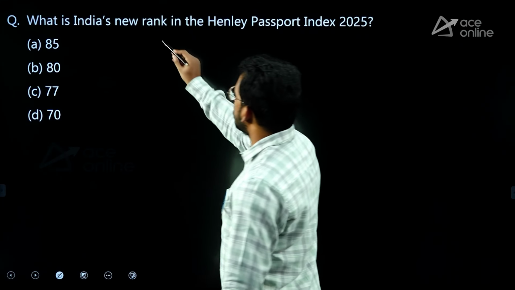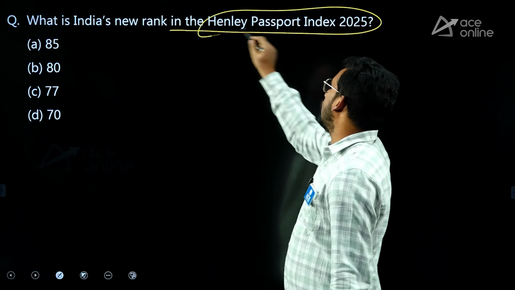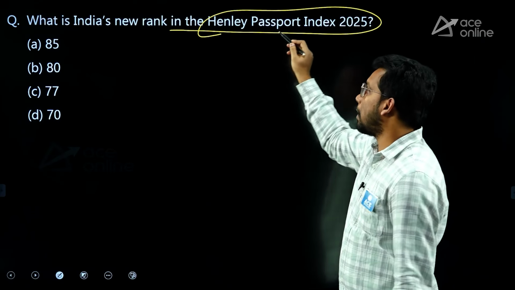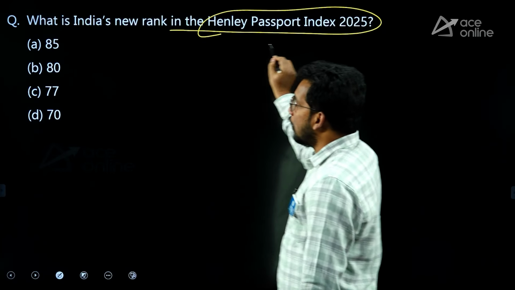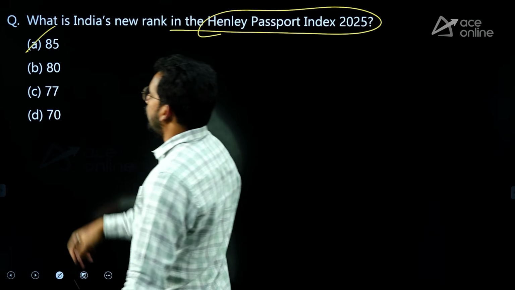Next one, what is India's new rank in the Henley Passport Index 2025? Japan topped it. That means how easily the passport is allowed in different countries. India's rank slipped to 85.